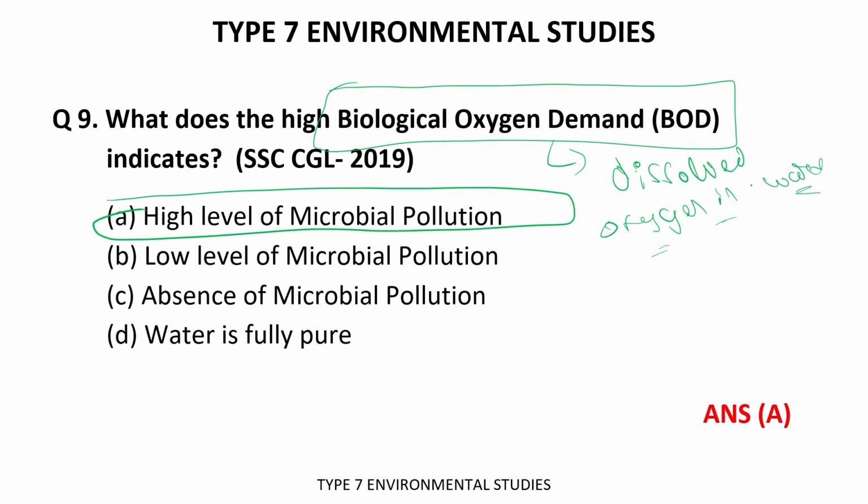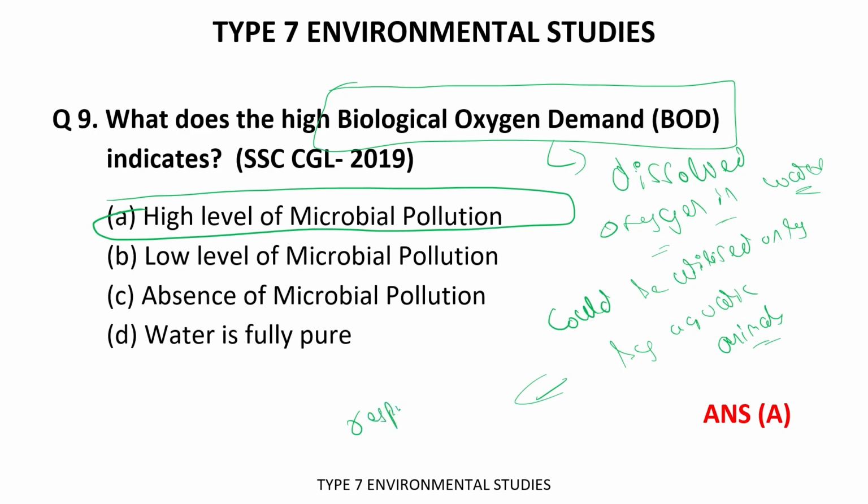Okay, so there is dissolved oxygen in water which could be utilized only by aquatic animals. It means that we, the people who live on the land, are not able to go inside the water and use this dissolved oxygen. So this dissolved oxygen could only be used by the aquatic animals for the respiration process.